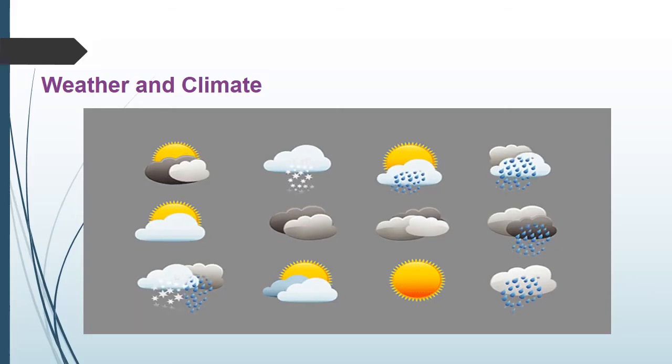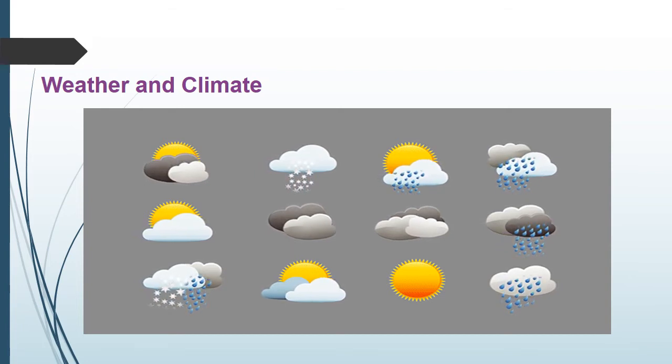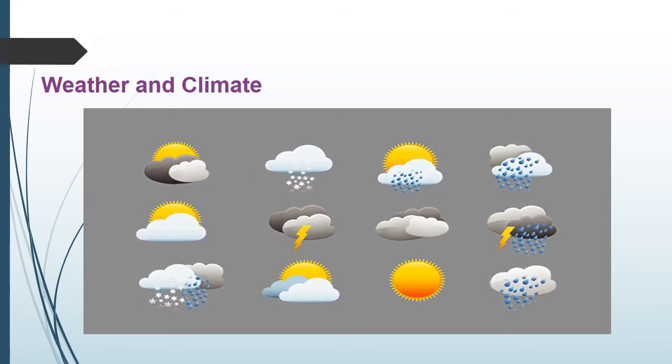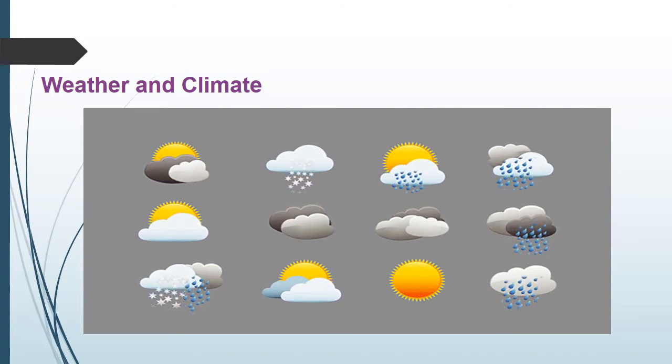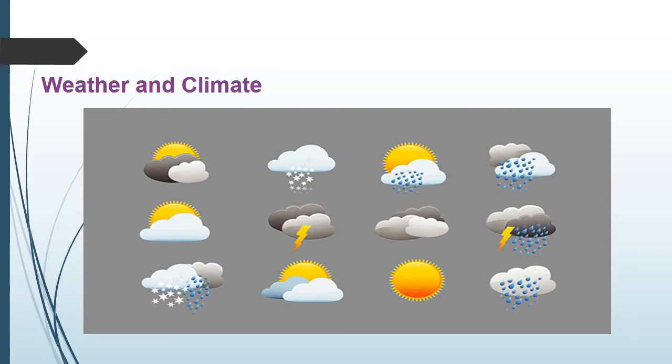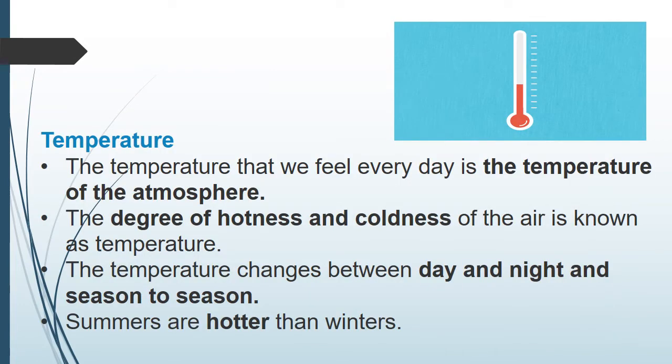So weather and climate. What is weather and climate? First we are going to see about weather and climate. The main reason for the weather and climate changes is temperature. The temperature that we feel every day is the temperature of the atmosphere. Every day we feel a different type of temperature, right? Some days we feel so hot and some days we feel cool.